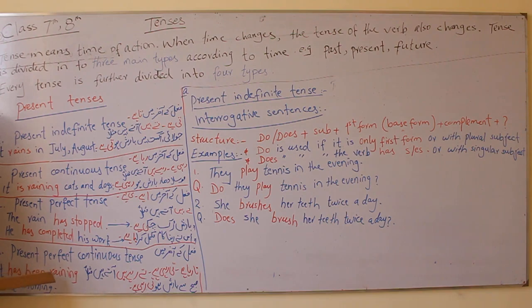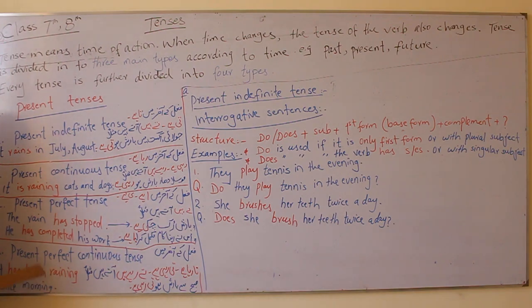It has been raining since morning. Since is used for point of time and for is used for duration of time. For example, this is morning, 1 point. If you say 2 घंटे से बारिश हो रही है, then you will say for 2 hours. Since morning, since 8 o'clock, like this. And for 2 weeks, for 2 days, for 2 hours, for a long time.